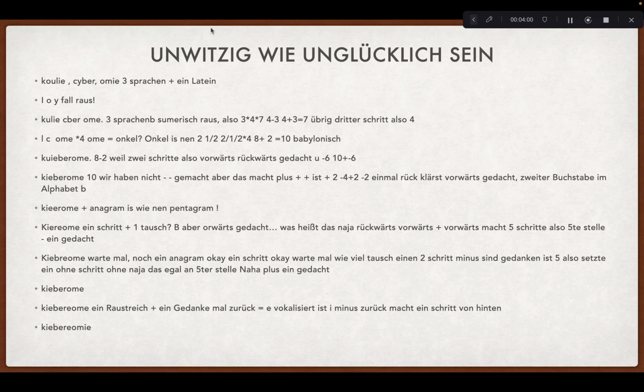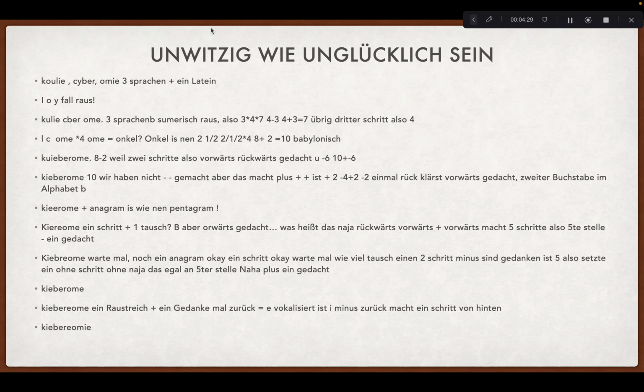So what do we have now if we combine all the words? We have KibEroMie, so a 10. We did minus minus, but that makes plus, and plus plus is +2. So -4 plus 2 is -2. That we count 1 time back, and of course 1 time forward.